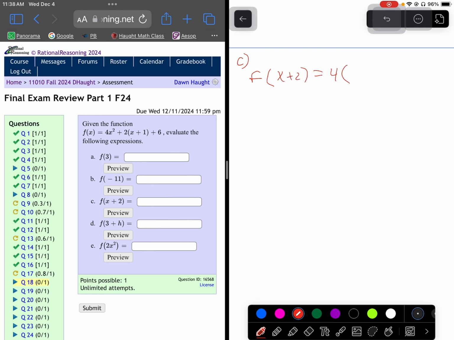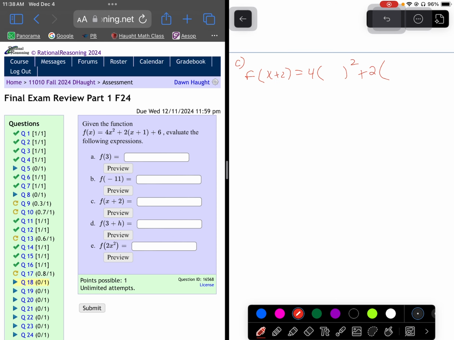So we're going to take out the original x's. So you'll notice I've left a little gap where the original x's were originally sitting. And I'm going to take out that x, and I'm going to input instead x plus 2. So I've just done that.